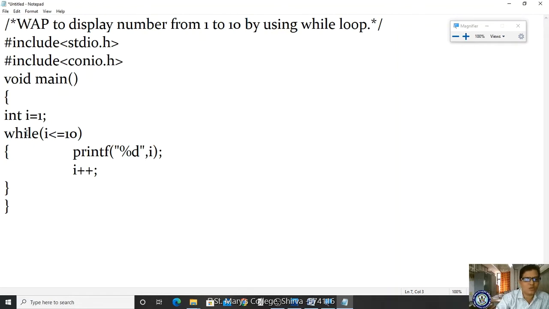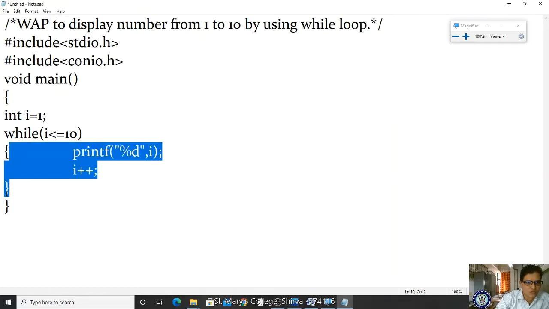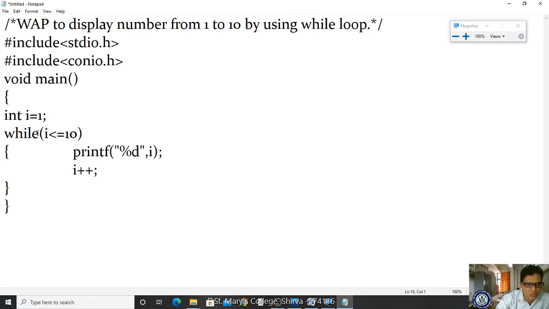Now the new value of i is 1 plus 1, 2. After displaying the 1, i is incremented. i plus plus means the increment operator; it will be incremented by 1. 1 plus 1, 2. The new value of i is 2. Afterwards, the control comes once again to the while. Now the new value of i is 2.